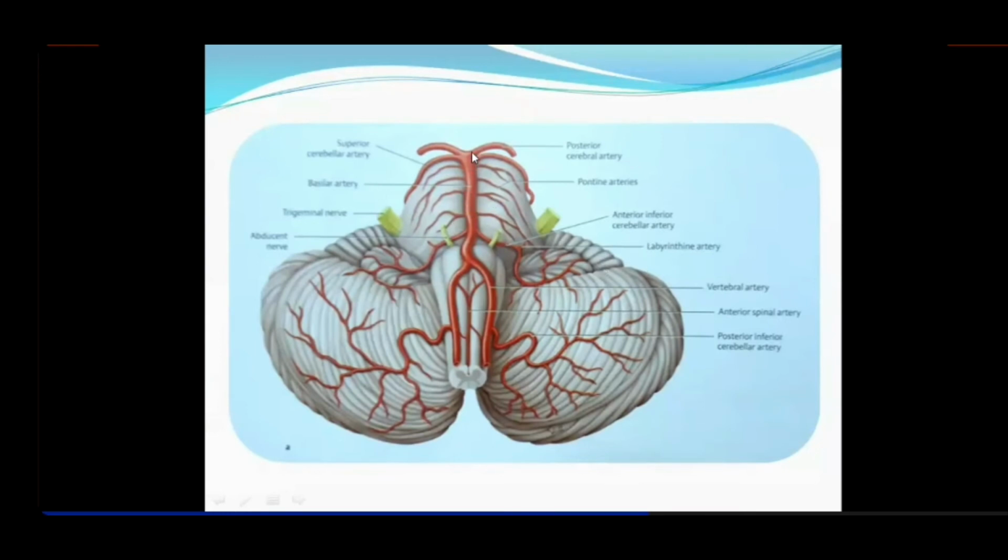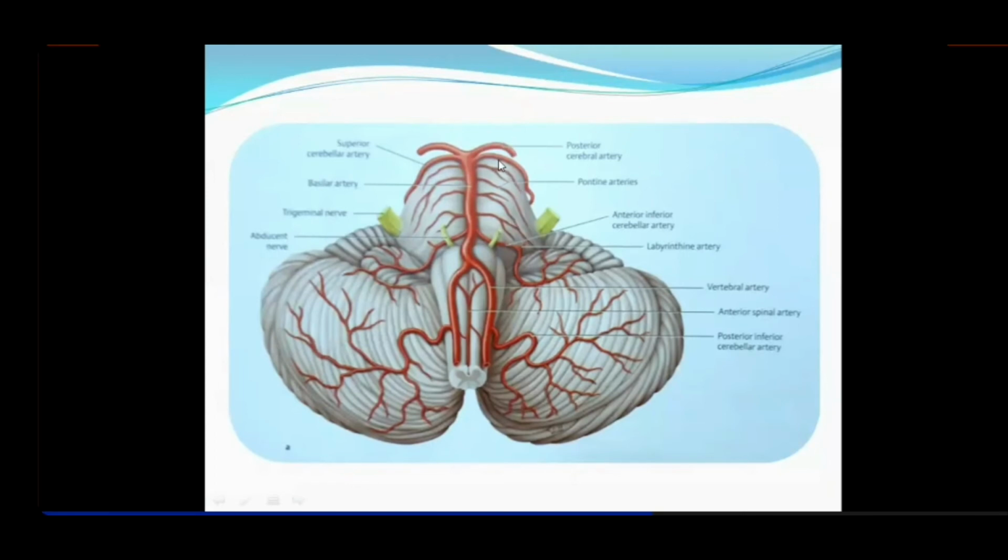Then at the upper end of the pons, where it joins the midbrain, it gives its penultimate branch, called the superior cerebellar artery. The superior cerebellar artery, you can see, is at the junction of the midbrain and pons, and this also winds around the pons on the two sides and reaches behind to supply the upper portion of the superior surface of the cerebellum, and in its course it also supplies the pons. So you've got to know about this.